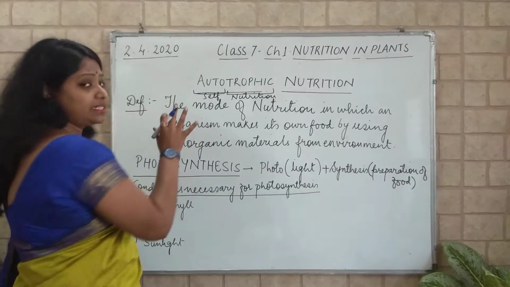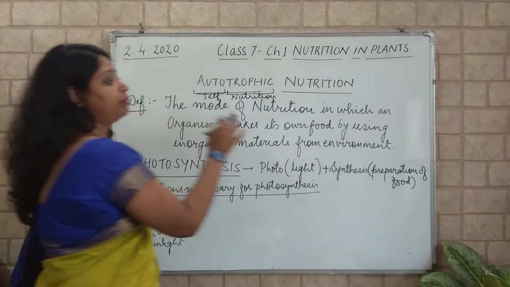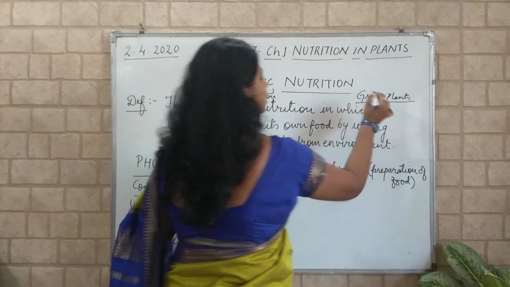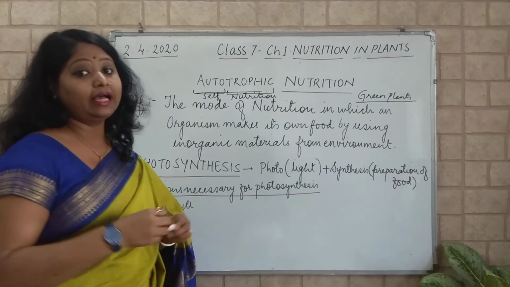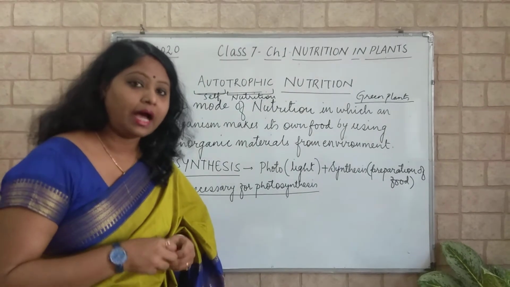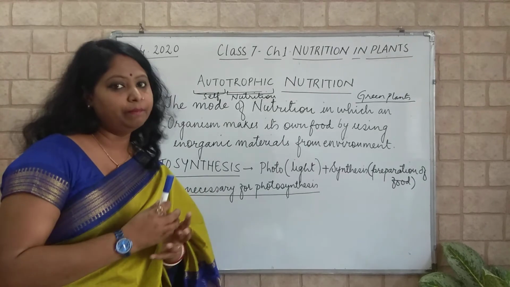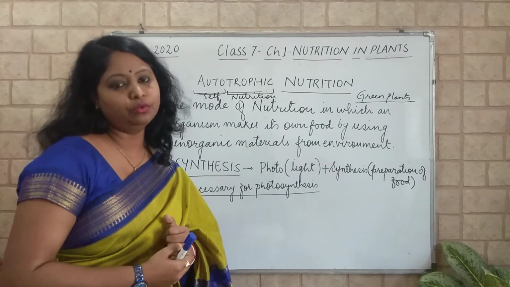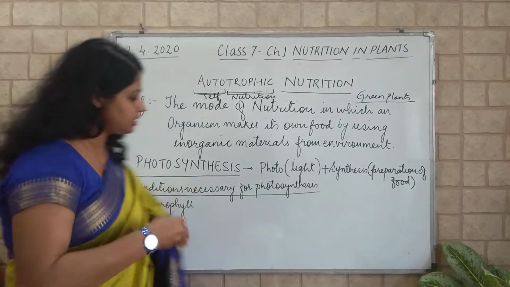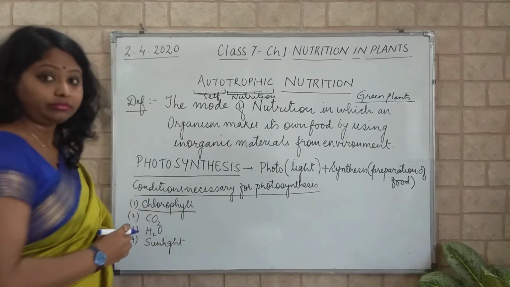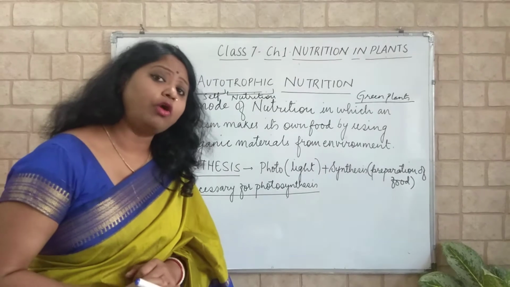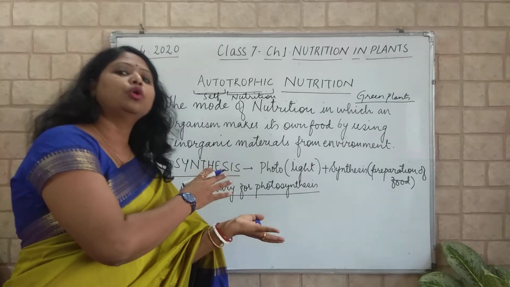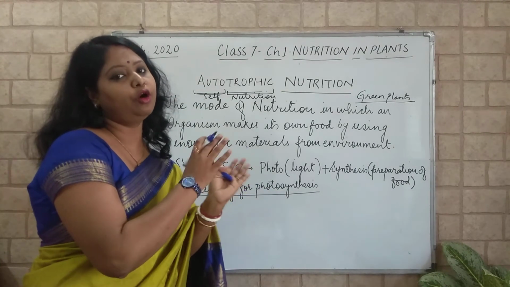The best example for autotrophic mode of nutrition will always be green plants. Why do I use the term green plants? I explained to you yesterday that green plants are the plants which contain a specific pigment necessary for absorbing solar radiation and converting it into chemical energy. That green pigment is known as chlorophyll. So chlorophyll is a pigment which is necessary for preparation of food in plants. If it is present, they will go for photoautotrophic mode of nutrition.